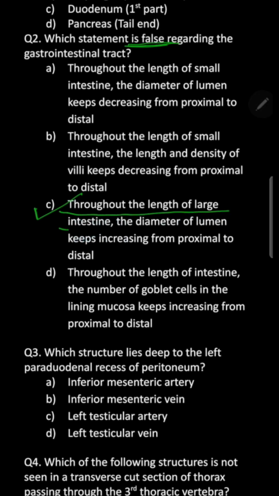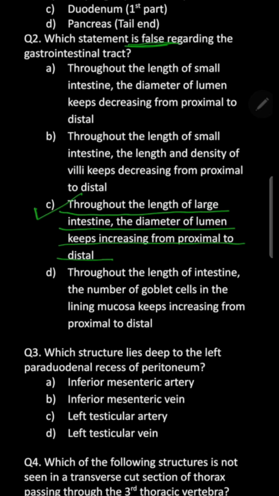Remember, in the large intestine, cecum has the maximum diameter and in fact it's one of the organs which is wider than its length. The breadth of cecum is more than its length, around 7.5 centimeter. I guess its diameter is around 7.5 centimeter and its length around 6 centimeter. Similar is the case of pons and pituitary and also prostate.